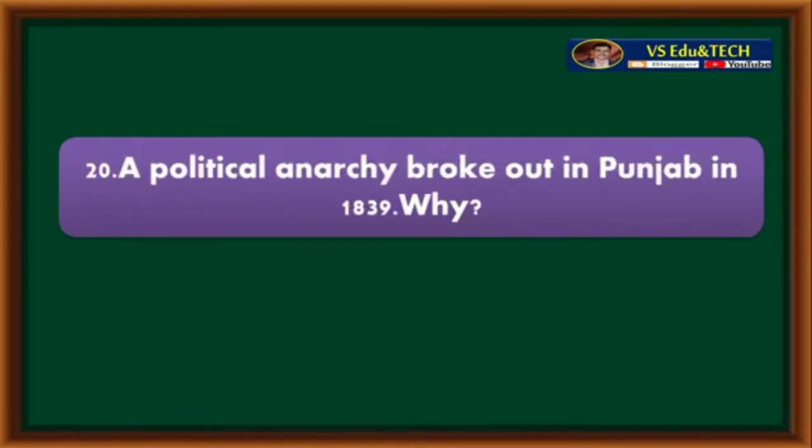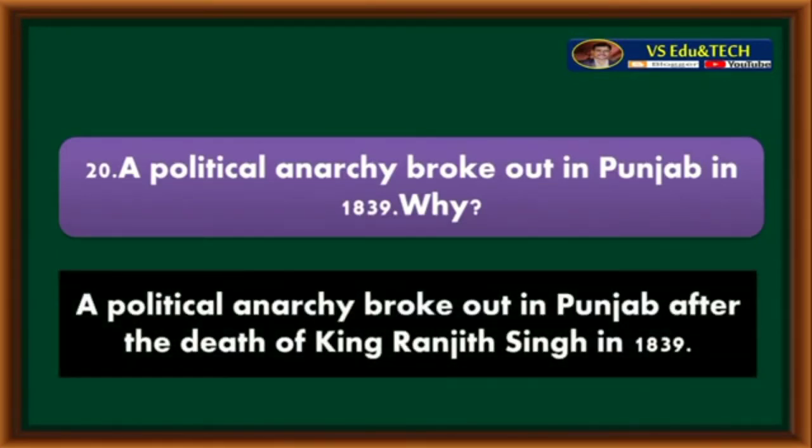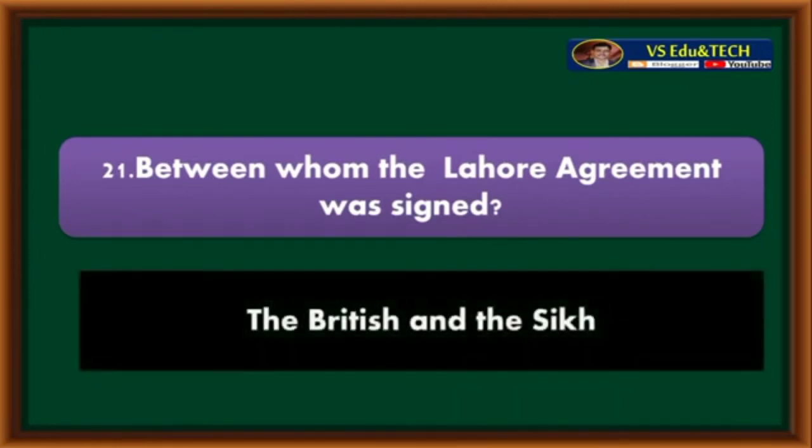Why did a political anarchy break out in Punjab in 1839? A political anarchy broke out in Punjab after the death of King Ranjit Singh in 1839. Between whom was the Lahore Agreement signed? The Lahore Agreement was signed between the British and the Sikhs.